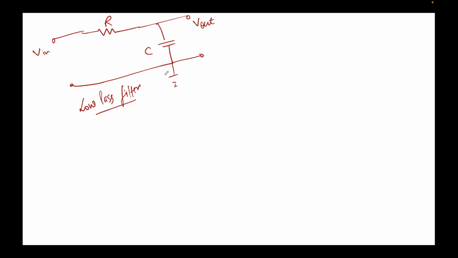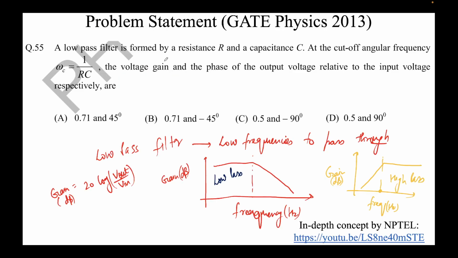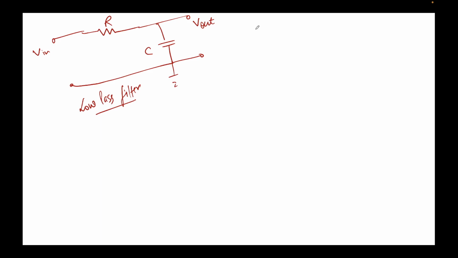Okay, now what was given to us in the question, we need to find out the voltage gain and phase of output voltage. So we need to find out gain, this means V out upon V in, its magnitude and phase.